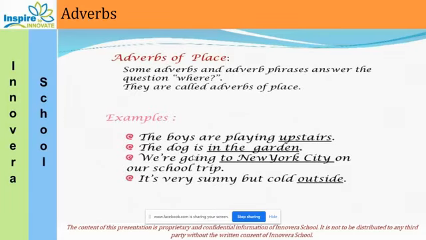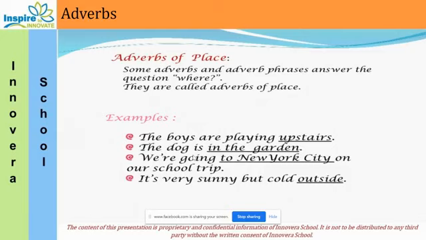Now, first of all, we will discuss adverb of place. Some adverbs and adverb phrases answer the question where. As I said in the beginning, adverb of place tells us where the action has taken place. So it will tell you the place where it has happened. They are called adverbs of place. So whenever we discuss, you will find in the sentence the position, the location where the action has taken place. Okay, so it tells where the action takes place.